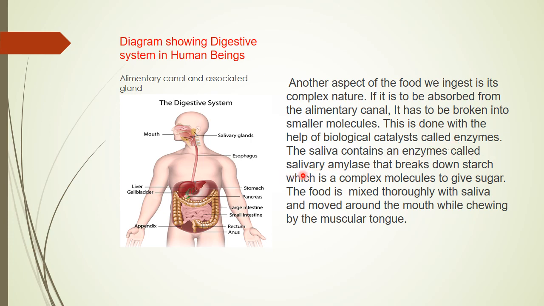So the saliva which is produced in the buccal cavity has an enzyme called salivary amylase that breaks down complex food. Starch is a complex molecule, broken down to give sugar. Means starch, if present in food, gets converted into maltose. The food is mixed thoroughly with saliva and moved around the mouth while chewing by the muscular tongue.